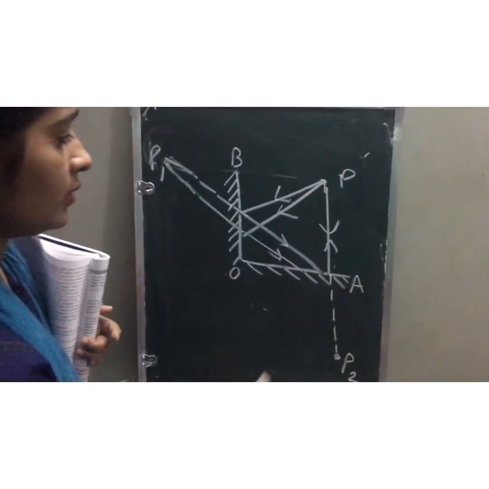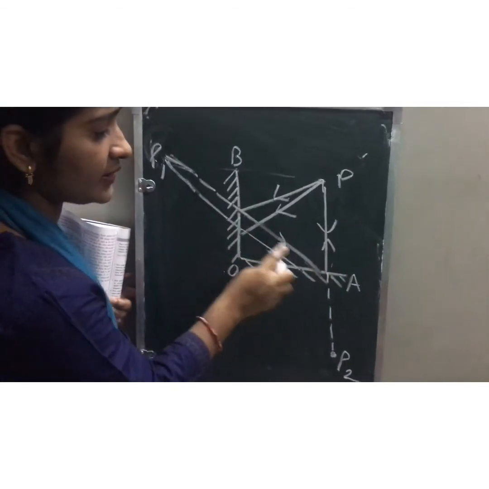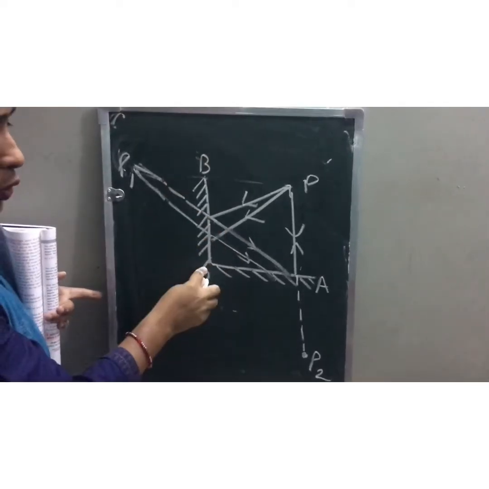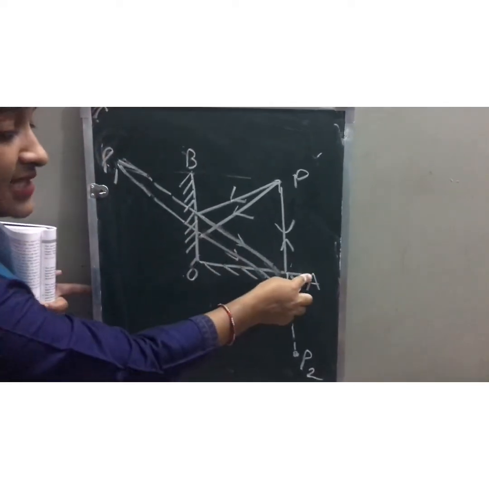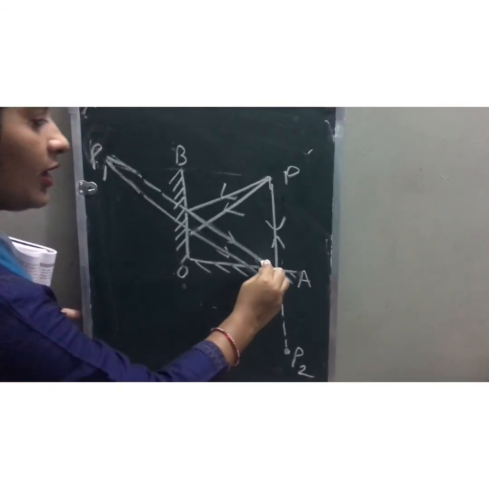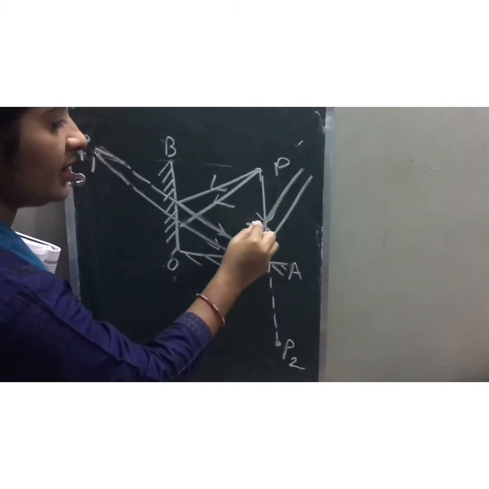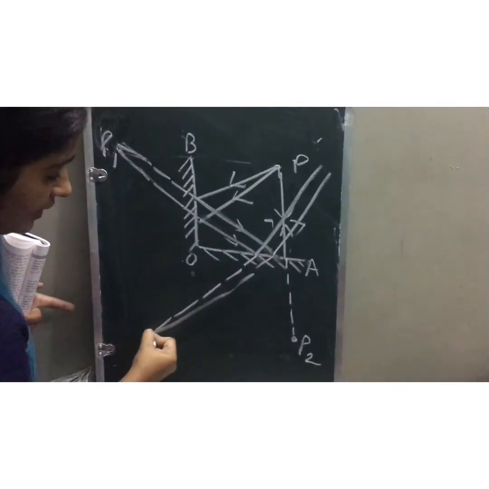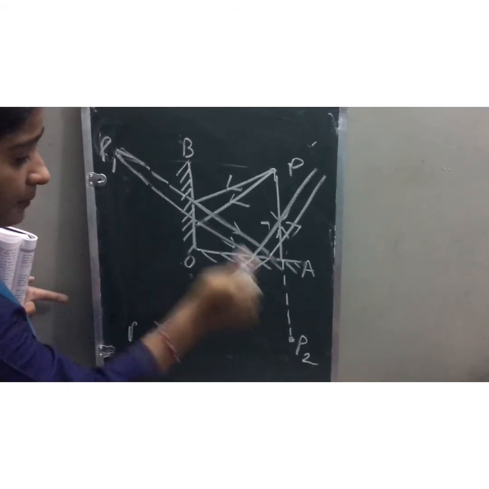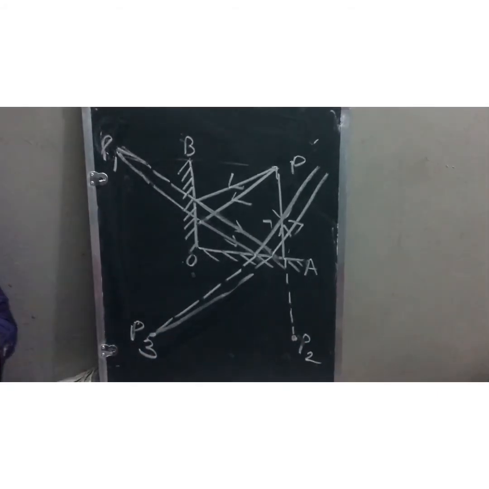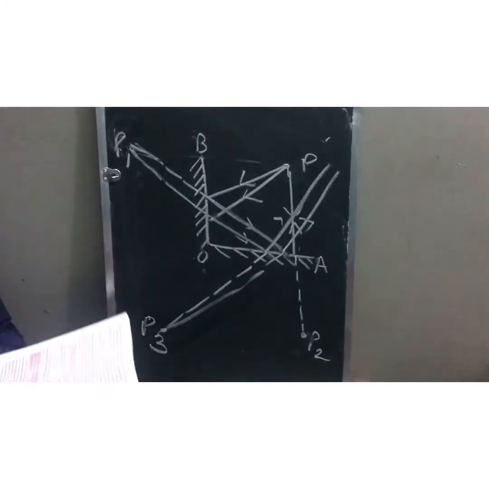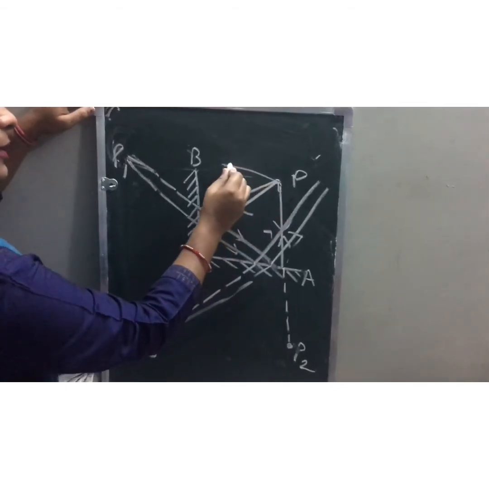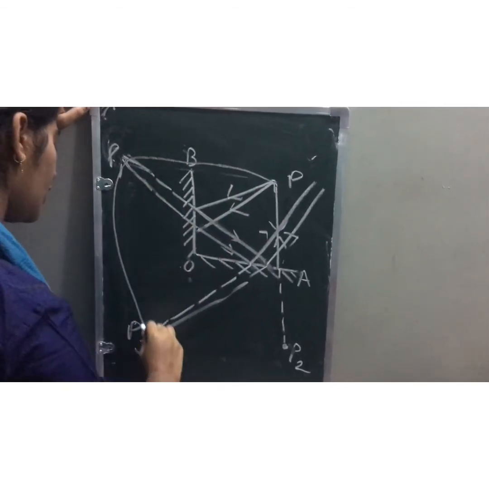P2. Now, what about the rays reflected from the mirror BO, children? These two rays will act as incident rays for the mirror OA. They will be reflected again, and we extend them back and get an image P3. So we have P1, P2 and P3, the three images that I explained will be formed. The object and the images will be on the circumference of a circle.